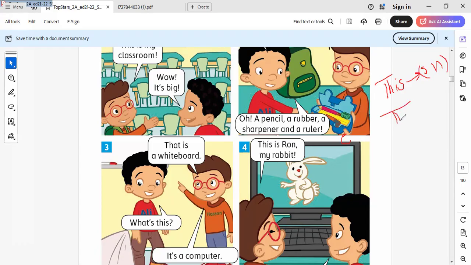Singular far, and that is used for singular far. Okay, you must know this. So when I point to something that is near, I say this. When I point to something that is far, I say that is. Here is singular far and here is singular near. Let's continue the rest of the unit.